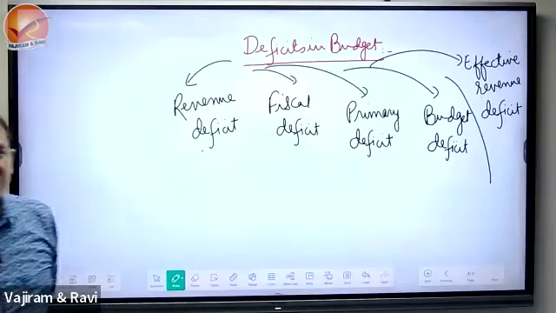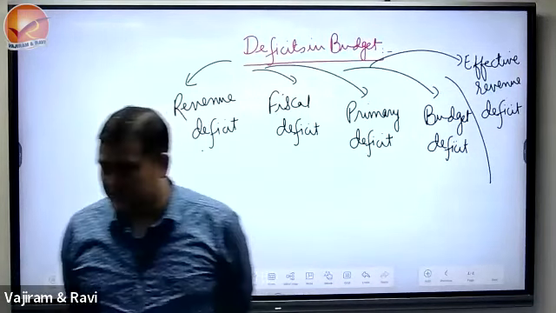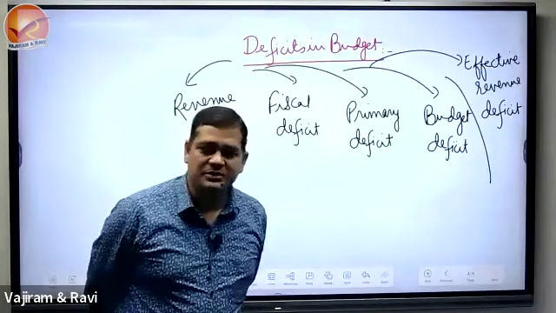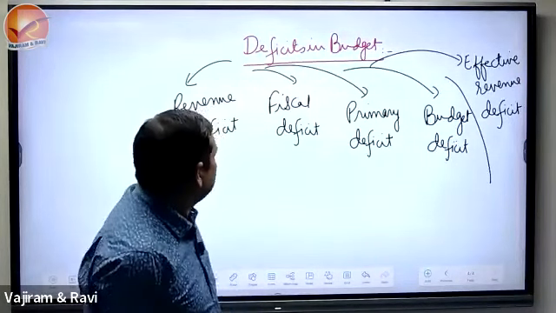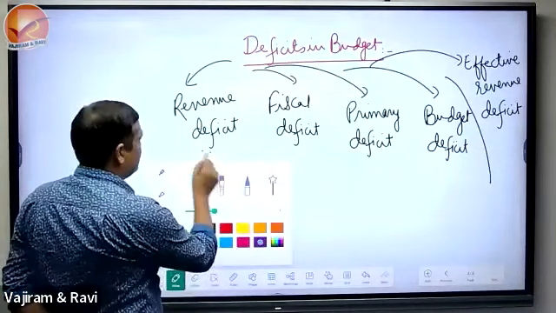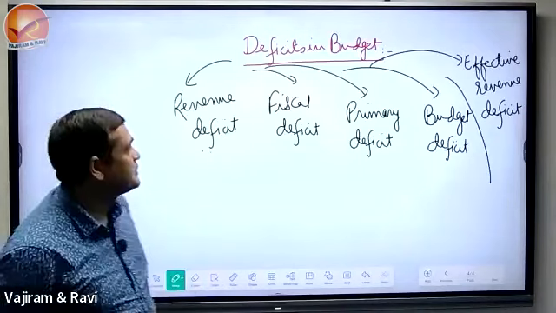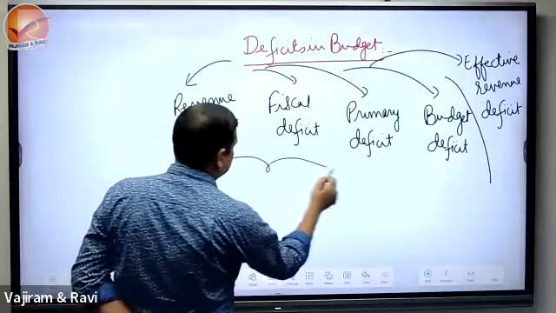From budget deficit, there was a question in last year's PT, yes, last year 2021. So we'll study about this effective revenue deficit, this budget deficit and all. So deficits, and now when we link these deficits with the asked questions, there was one question in 2013